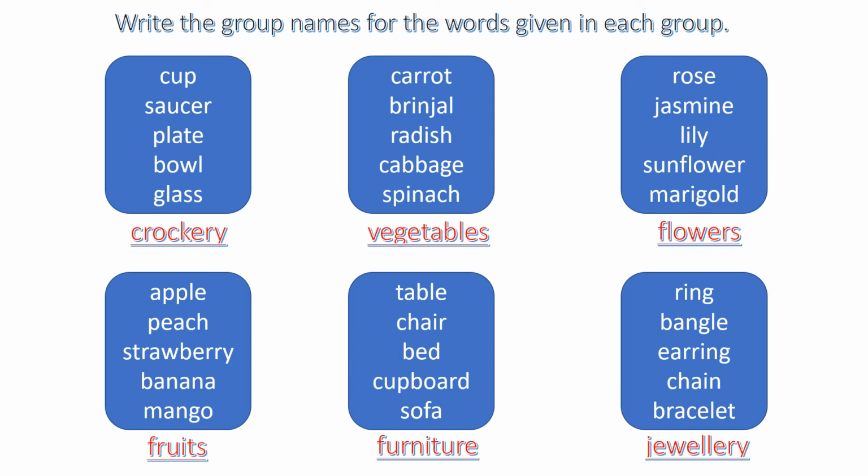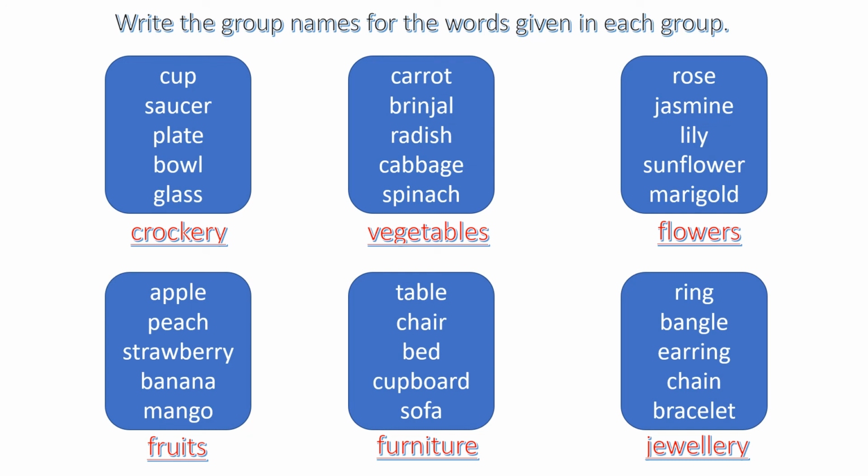So all these words, many nouns, can be grouped together and a common group name can be given to them. We know all these words are common names, common nouns. So we have to find out which group they come under. In the first, they have given the group of words cup, saucer, plate, bowl and glass.